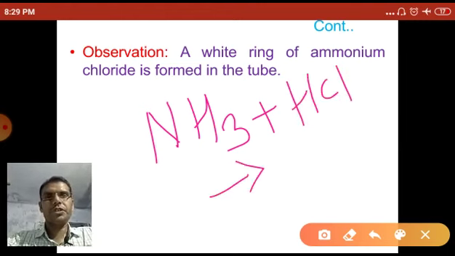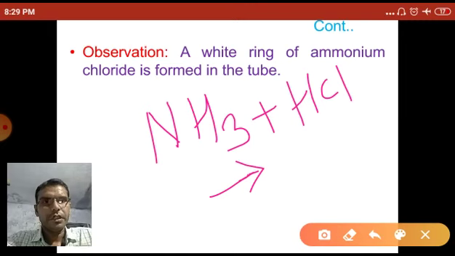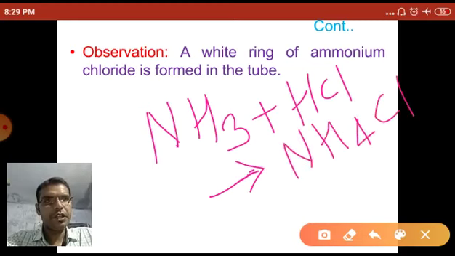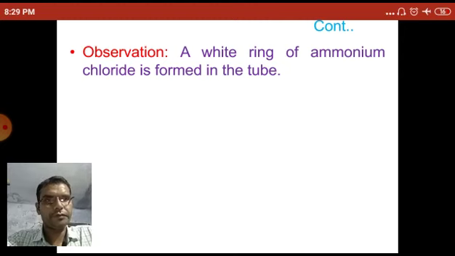They both move toward each other and meet in the middle portion, or nearer to the hydrogen chloride, because ammonia is a more volatile gas than HCl. They combine and form ammonium chloride, a white ring of ammonium chloride.